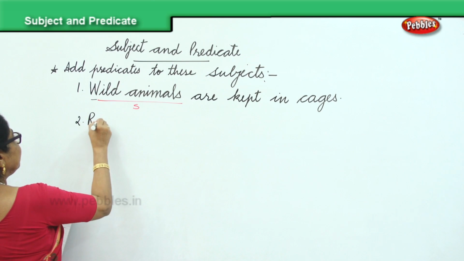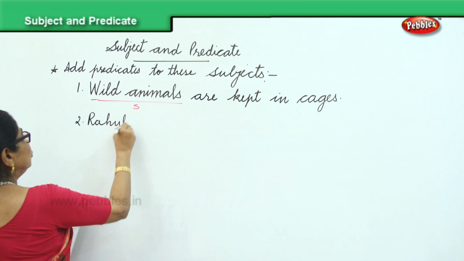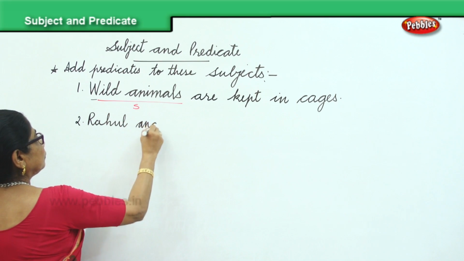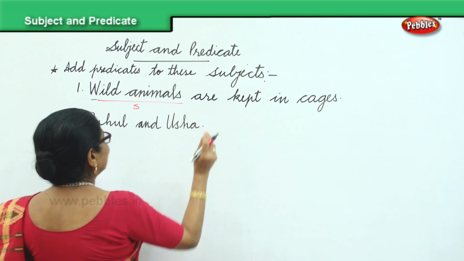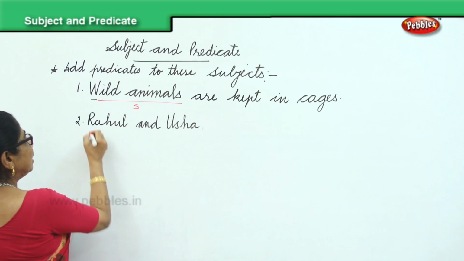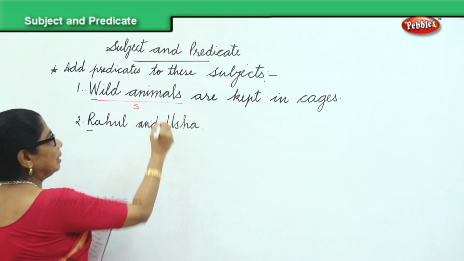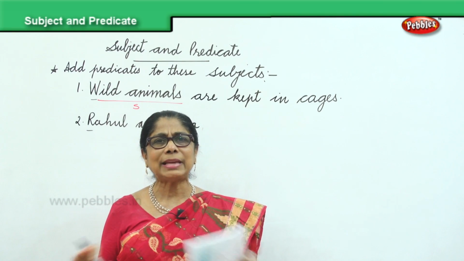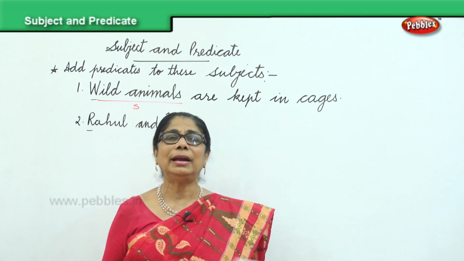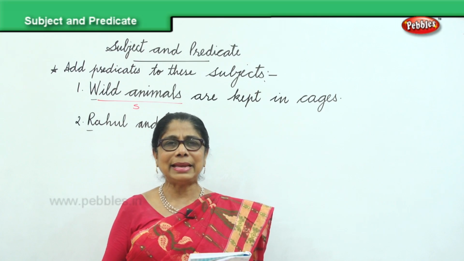Rahul and Usha. Now I have given you Rahul and Usha. R and S are capital letters because that's the name of people. So I have given you the subject, Rahul and Usha. Complete the sentence.